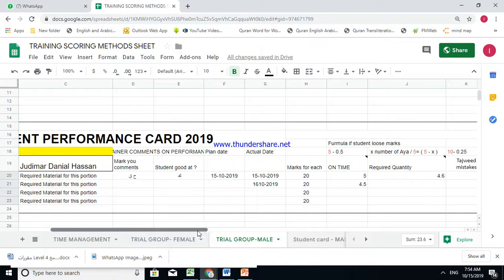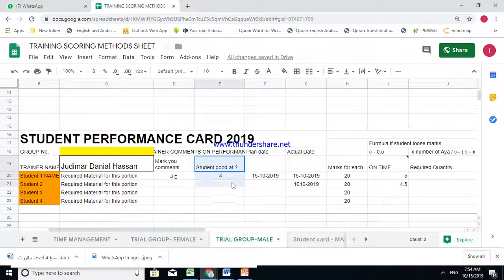If you have any question that is not clear, again I will say this is what the student is good at. Your comments, if you have negative comments, need improvement, then write it here. Okay? First you need to write the quantity that is required from you.